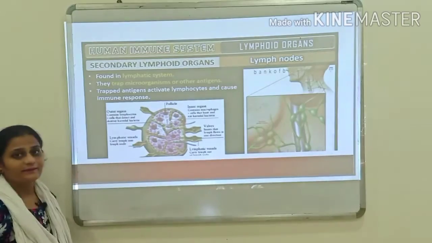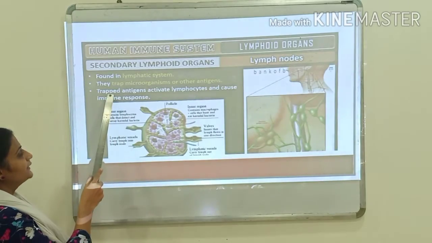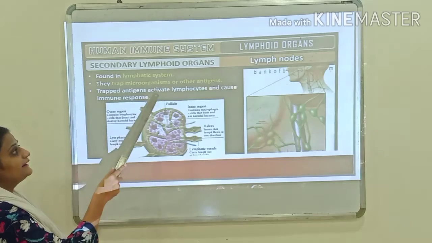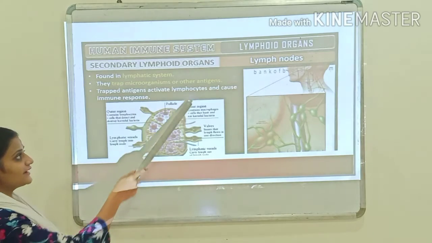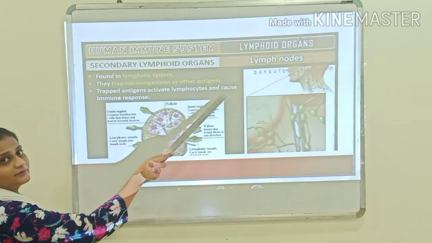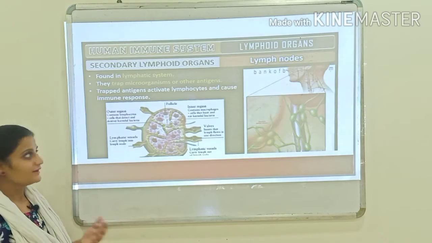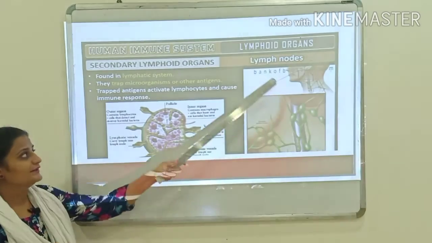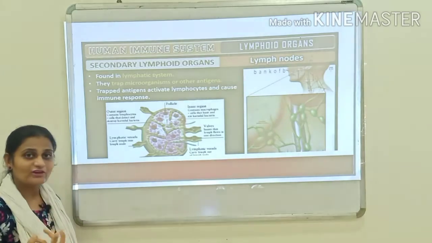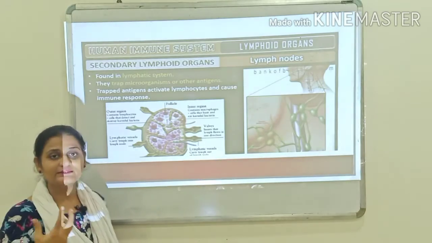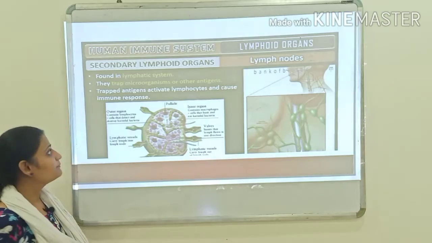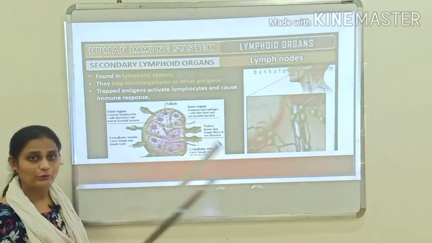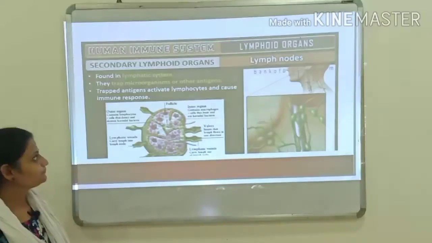Then the trapped antigens will activate the lymphocytes and will cause the immune response, right? So after the microorganisms are trapped by the lymph nodes, there will be activation of the lymphocytes, and in turn the lymphocytes will provide the immune response by producing the antibodies.